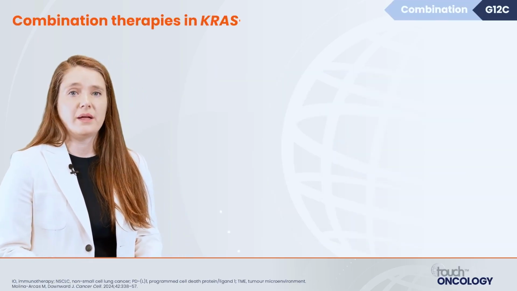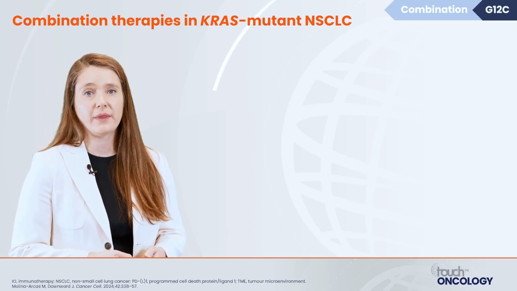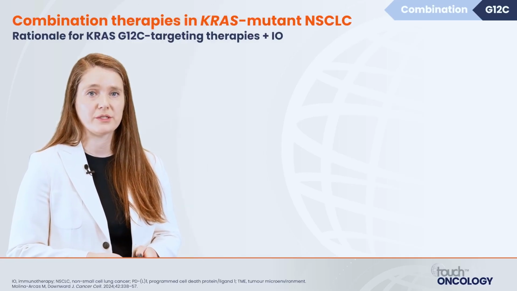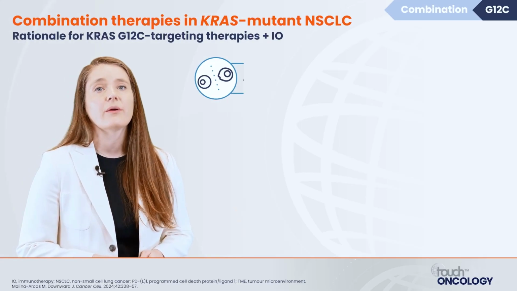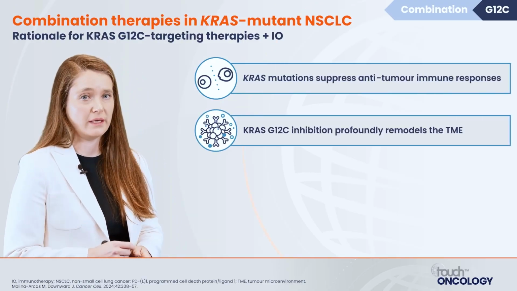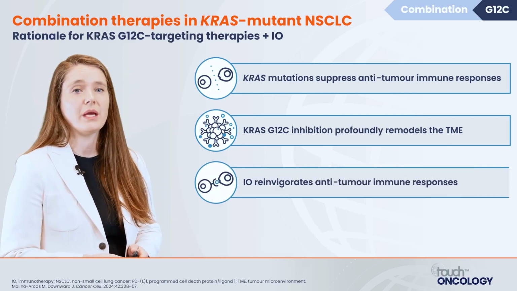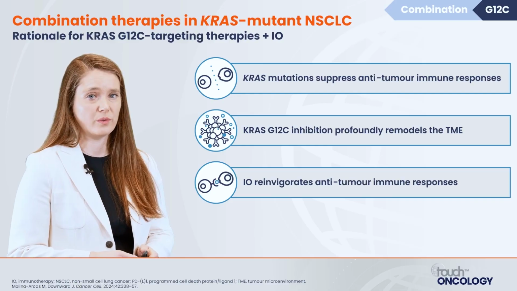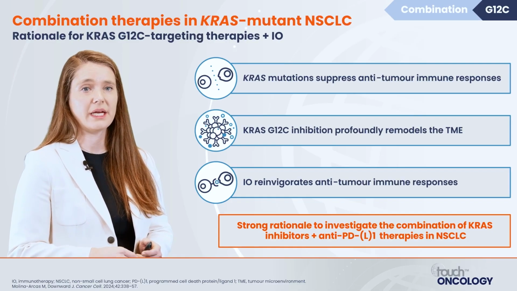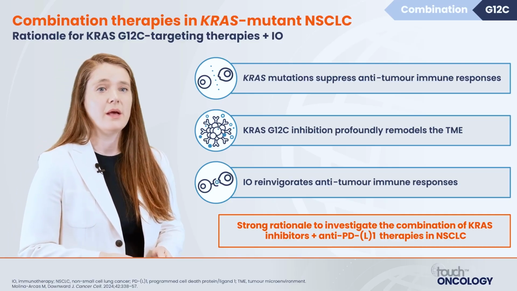How do we move beyond those single KRAS G12C inhibitors? Well, this is where combination therapies come in, and there's a strong rationale for combining immunotherapy with KRAS G12C inhibitors. KRAS mutations suppress the anti-tumor immune response. KRAS G12C inhibitors can profoundly remodel the tumor microenvironment, and immunotherapy can reinvigorate the anti-tumor immune response, thus leading to a strong rationale to investigate the combination of KRAS inhibitors with an anti-PD-1 or anti-PD-L1 therapy.